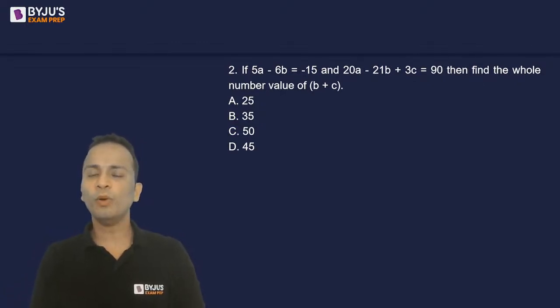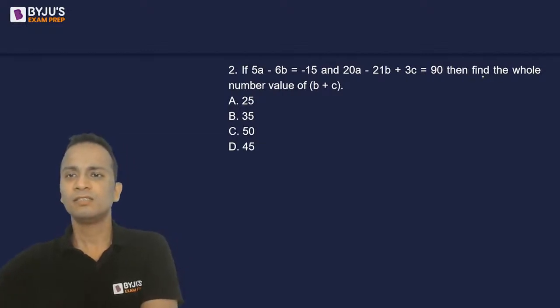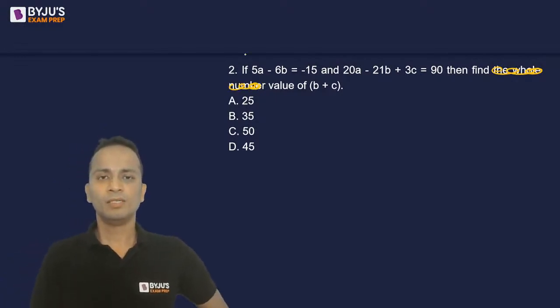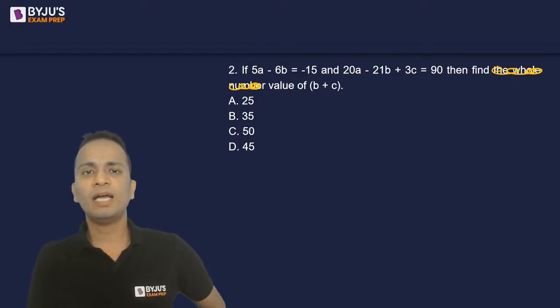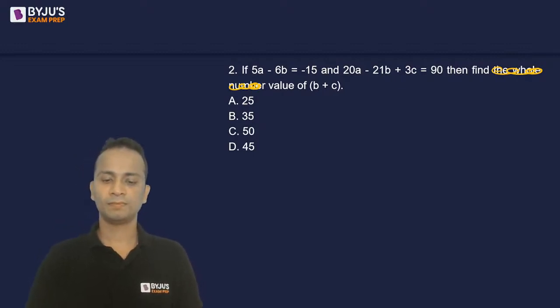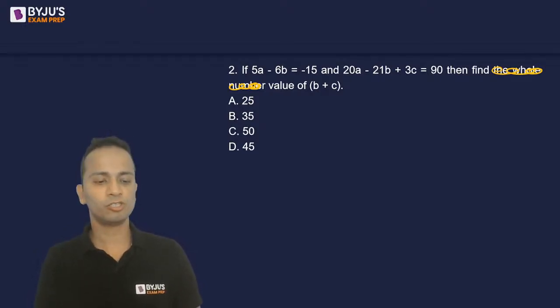Second question, two equations are given in the form of A, B and C and find the value of B plus C. So two equations are given and you are asked to find out the value of B plus C. And the questions are doable, it's just how much time you are taking to give me an answer for each of these questions.